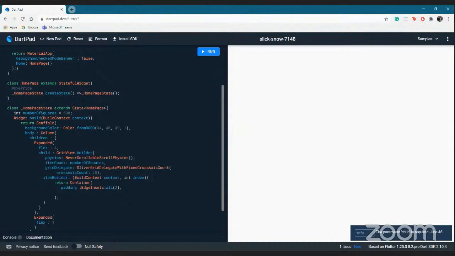So in that case, edge insets dot all of side 2, that is from all sides I'll leave a padding of 2, like 2 pixels or so. That is what I'll leave a padding of.